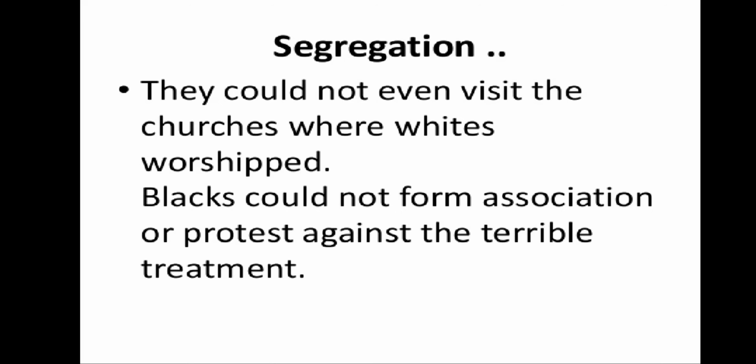Now, let us discuss all the things in detail. Apartheid was the name of a system of racial discrimination in South Africa.